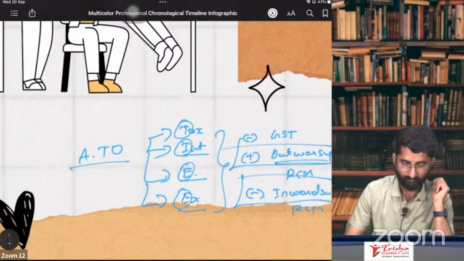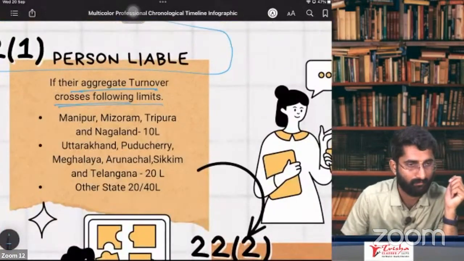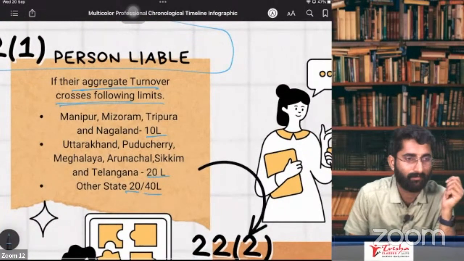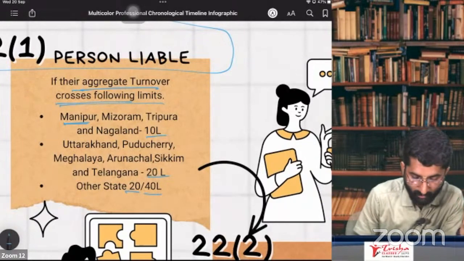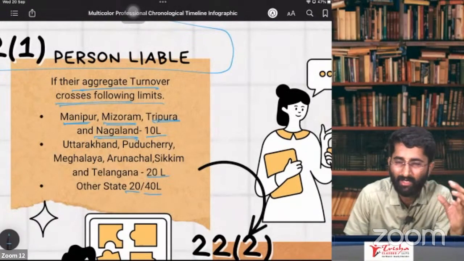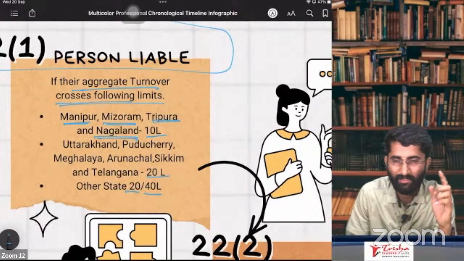Now, if your aggregate turnover is more than 10 lakhs, 20 lakhs, or 40 lakhs in some cases. Where is it 10 lakhs, sir? If you are a supplier in Manipur, Mizoram, Tripura, and Nagaland. I am just giving you the crux summary here. Remember this will help you out. Definitely it will help you out.